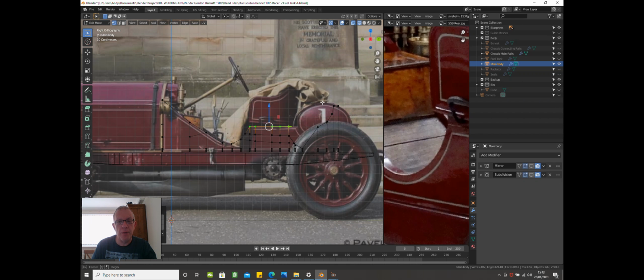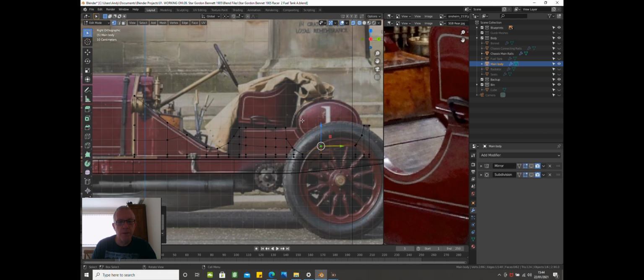Okay, so deselect everything, B, range select, and what I'm going to do is drag this end over. So just drag it over to there, get the top bit and drag that down to there. And just roughly do this at the moment. So B, and drag this down.